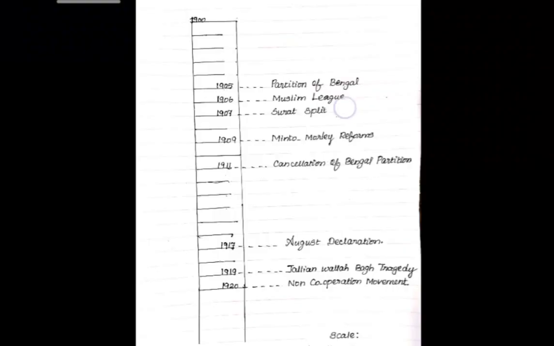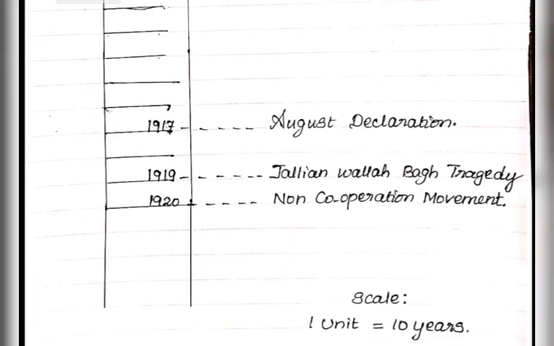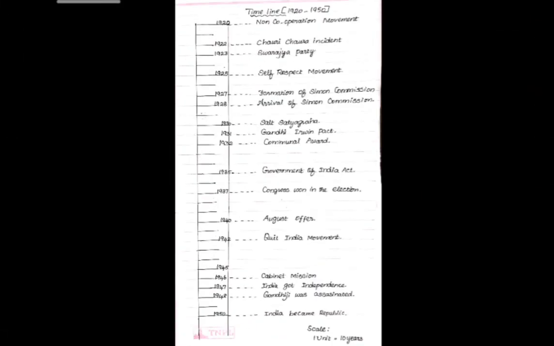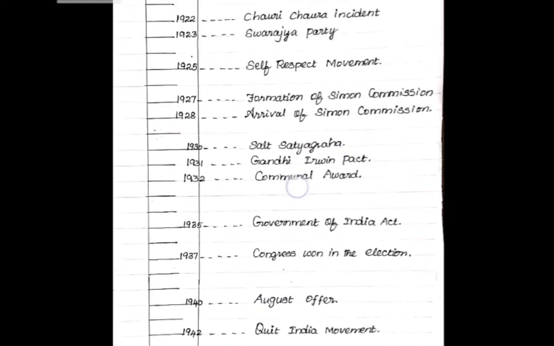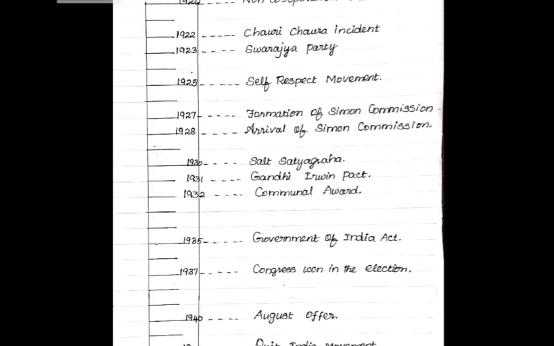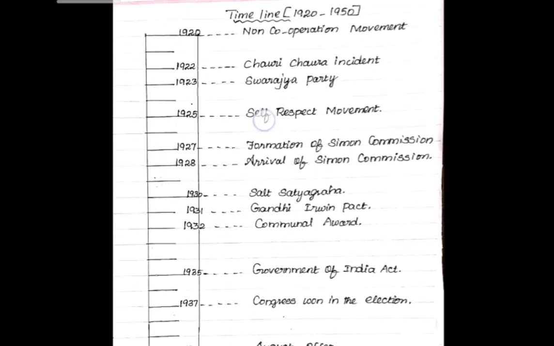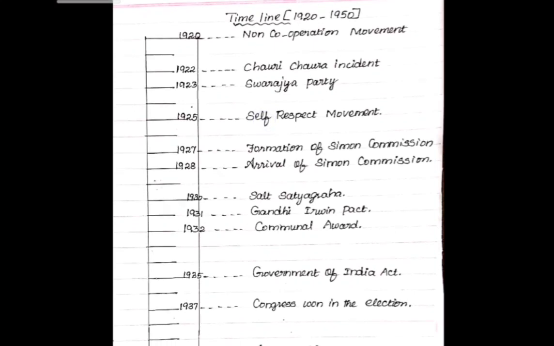Okay, children. The next one, 1920 to 50. What are the things that happened? You should know the events of the particular years, then only you can easily fill this and draw this timeline chart. First of all, I am going to tell the events alone.